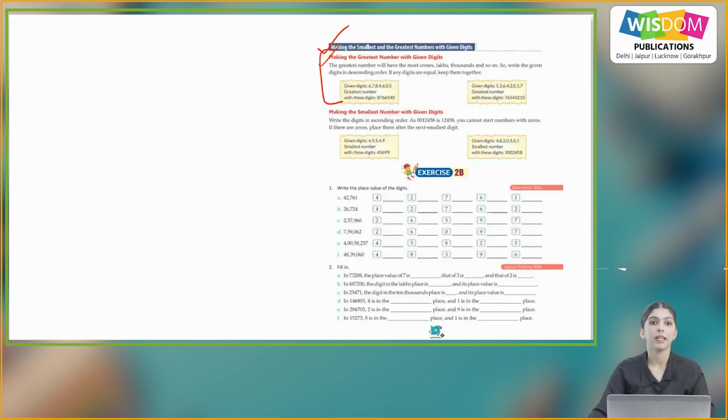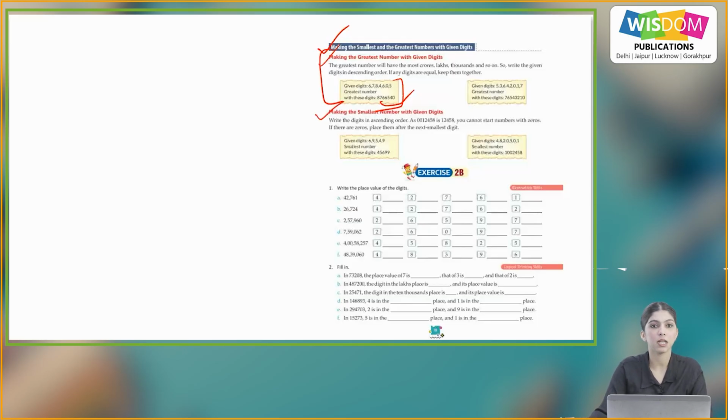So we have the given digits 6, 7, 8, 4, 6, 0, 5. The greatest number will be 8, 7, 6, 6, 5, 4, 0. Means the greatest digit at the left, then all the smaller ones to the right.